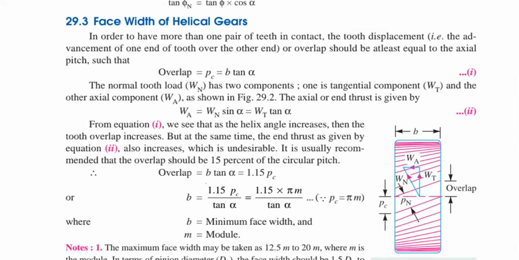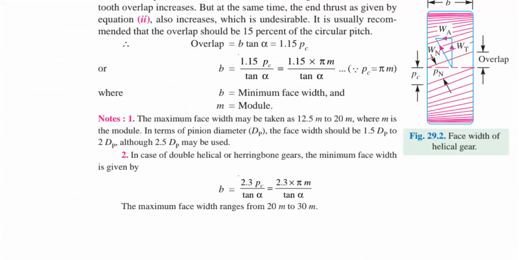Okay. Fine. Now, in case of a double helical gear or herringbone gear, the minimum face width is given by B equal to 2.3 Pc by tan alpha. Right? So 2.3 Pc by tan alpha whenever you are having a herringbone gear.